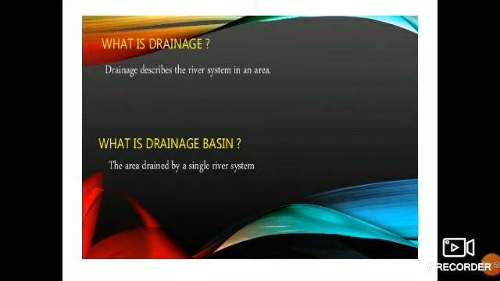Now, what is a drainage basin? The area drained by a single river system. A drainage basin is an area which is drained by a single river system. It is a natural arrangement of a river and its tributaries, which is called a drainage pattern.